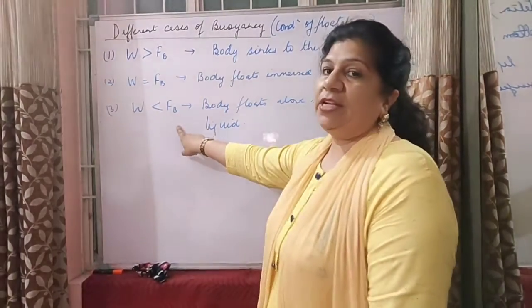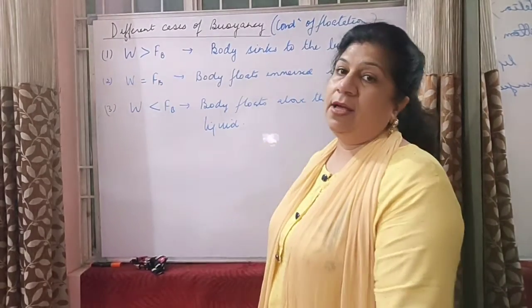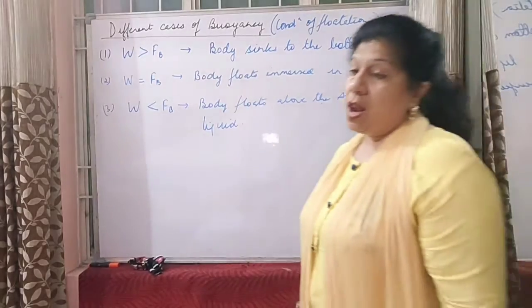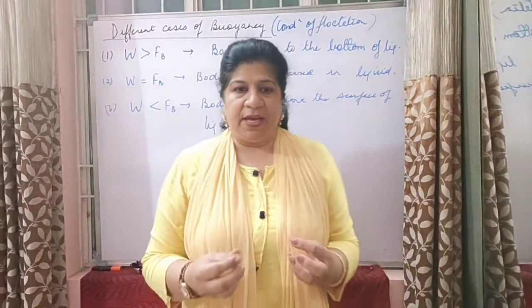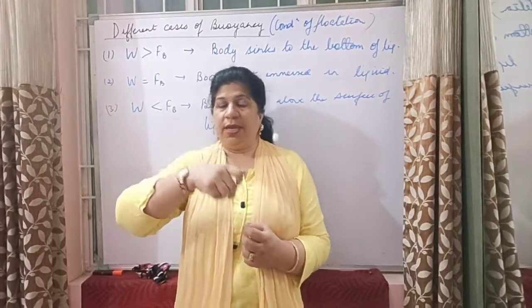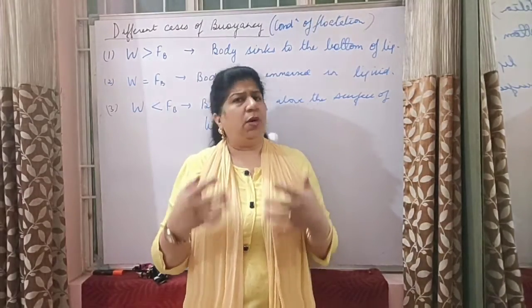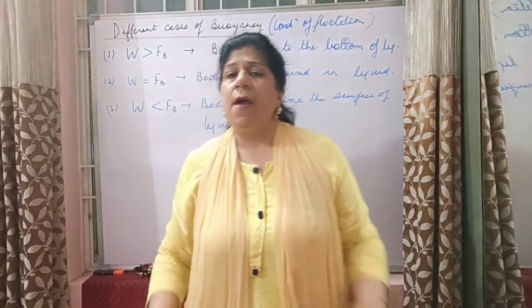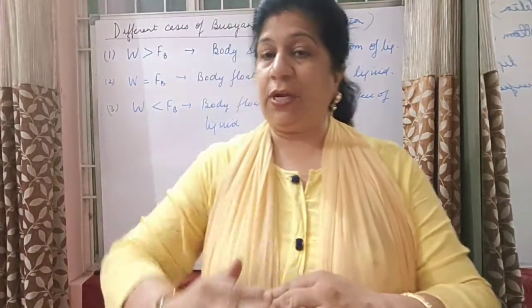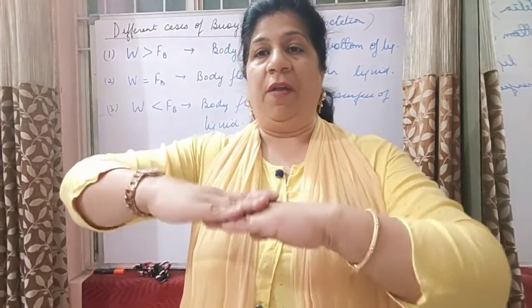Thirdly, if the weight of the body is less than the upthrust, the body floats above the surface of the liquid. That is, अगर आपने देखा है कॉर्क जो बॉटल में लगा होता है, कॉर्क होते हैं, you must have seen it floats on the water. Whatever thing is floating on the water means that its weight is less than the upthrust and hence it is floating above the surface. पानी के ऊपर float कर रहा है.